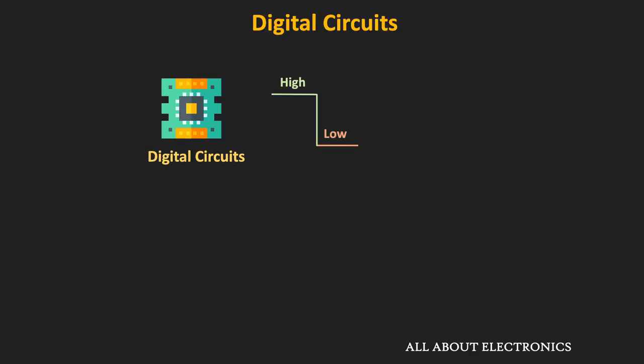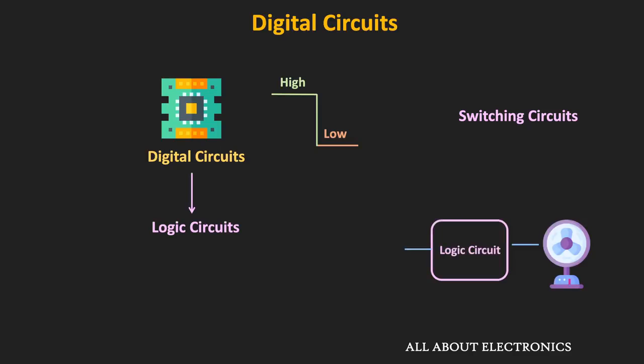Now in these digital circuits, since the voltage level continuously switches between the high and the low levels, they are also known as the switching circuits. And using these digital circuits, it is also possible to perform several logic operations, where the output is high or low based on certain logic conditions, and therefore they are also known as the logic circuits. For example, using a digital circuit, it is possible to design a circuit which will turn on the fan when it is daytime and whenever the temperature goes beyond 25 degrees.